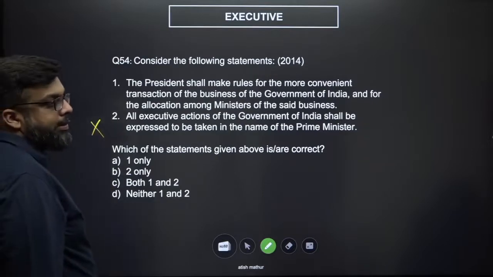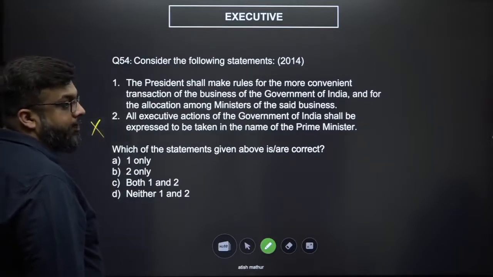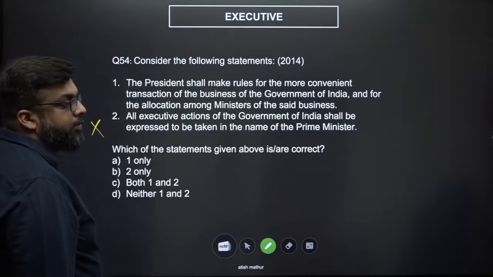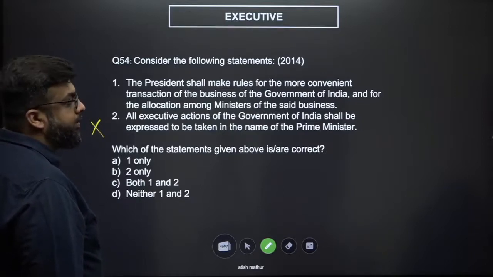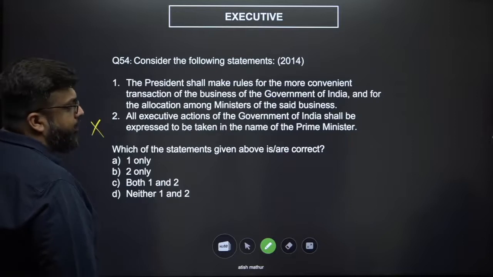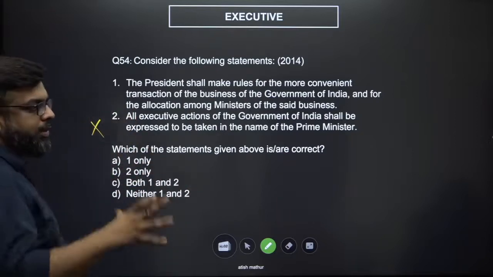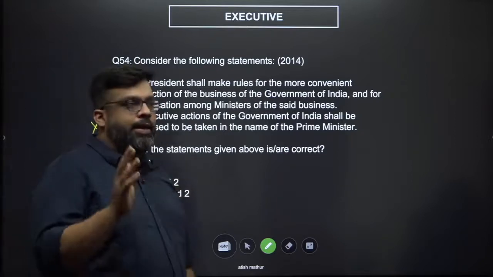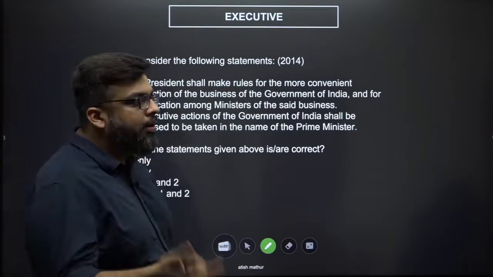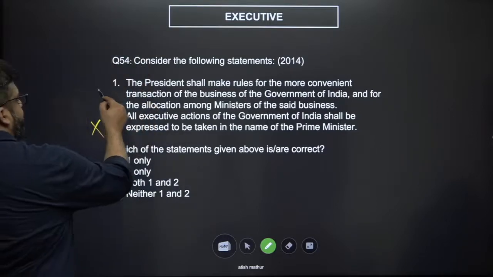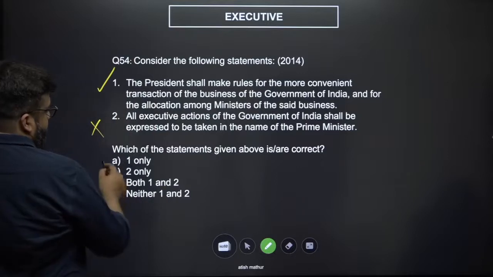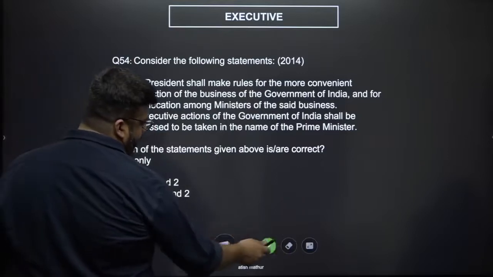And because the President is the only person who is apolitical, on the advice of the Council of Ministers you would then decide what kind of business should be allocated to whom, and of course maintaining what kind of work, what kind of ministries, and there are of course limitations on the number of ministers that you can have. The first is correct, second is wrong, so your option is A only, A1 only is the correct answer.